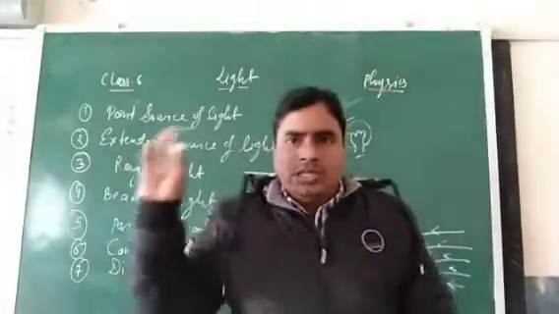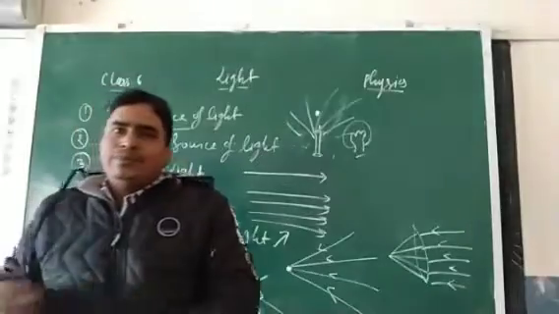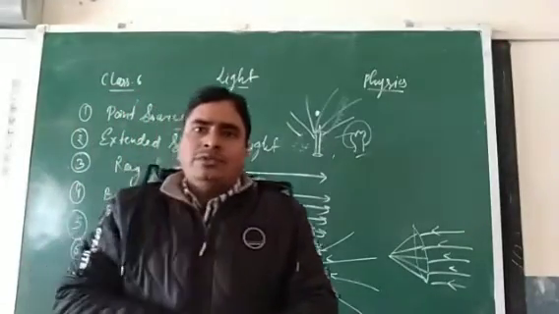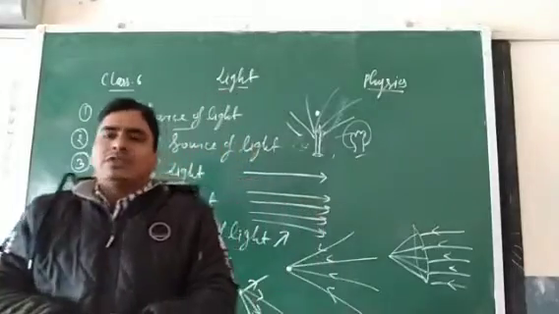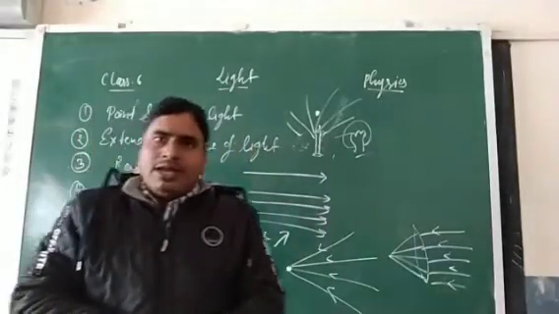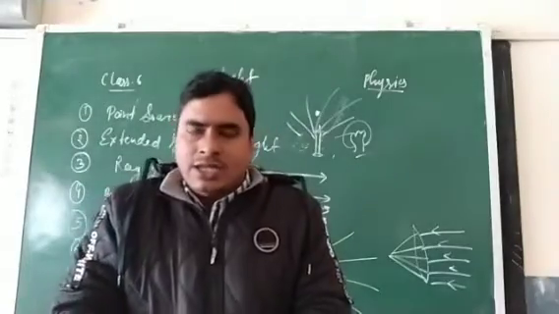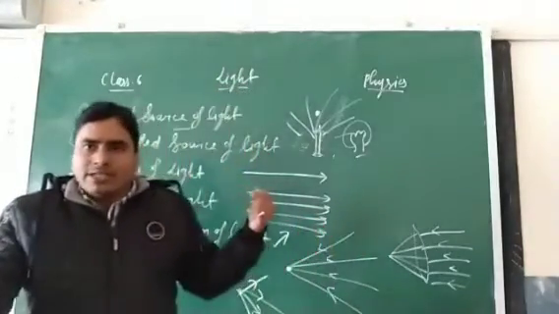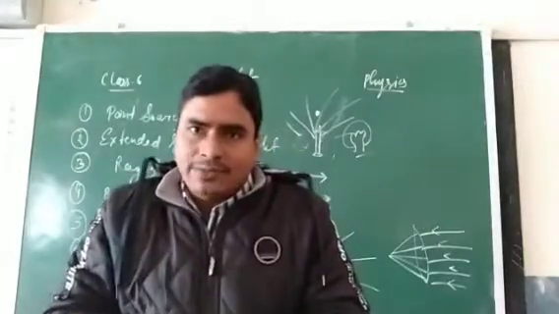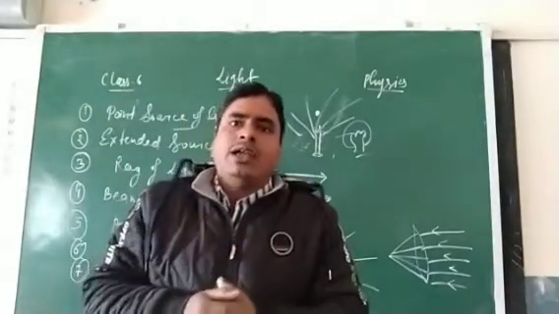Okay, students. So these are some terms related to light. Any doubt you can ask, and try to solve the exercise questions of exercise 5.A, objective questions. Go through this topic, the first unit of light, revise the chapter, learn the chapter, and try to solve the exercise.